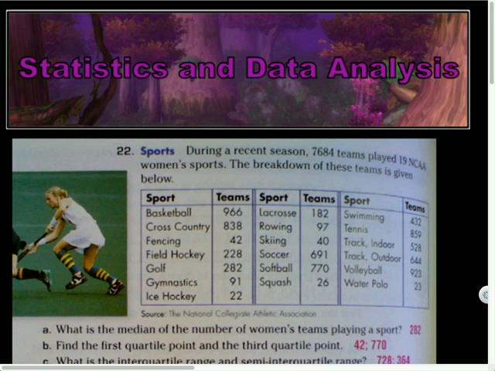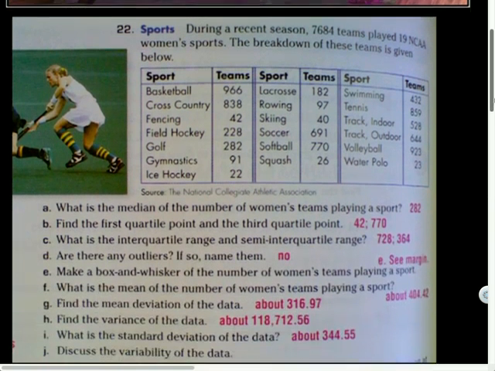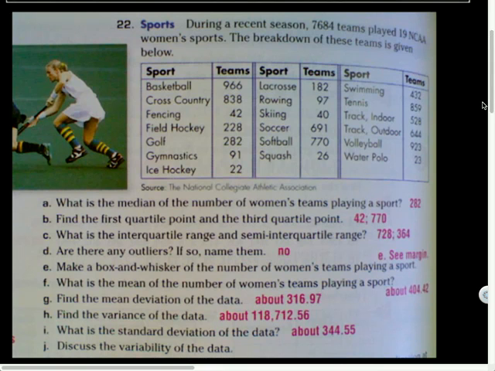We're looking at last night's homework problem 22. We were talking about standard deviation and mean deviation here. Looking at this, it says, during a recent season, 7,684 teams played 19 NCAA women's sports. The breakdown of these teams is given below. And then it asks, what is the median number of teams, and so on.